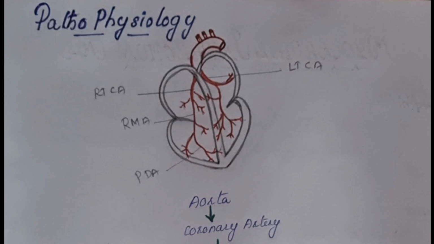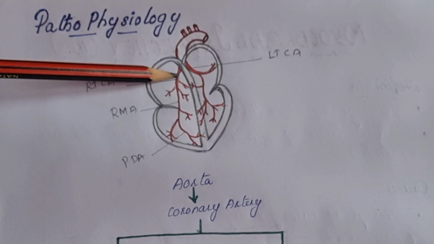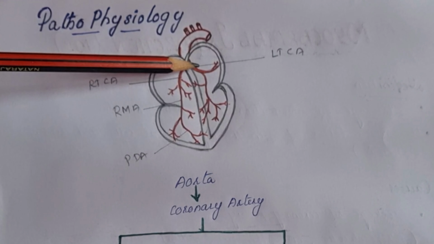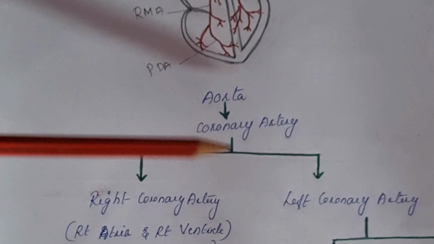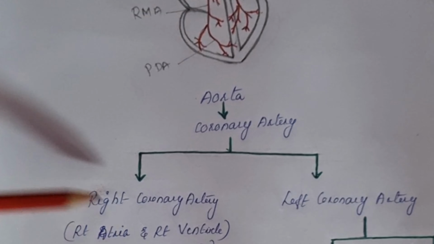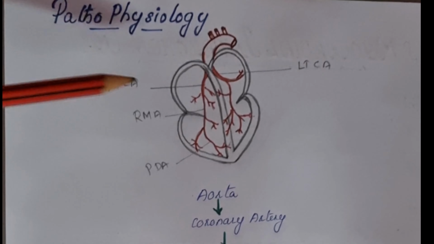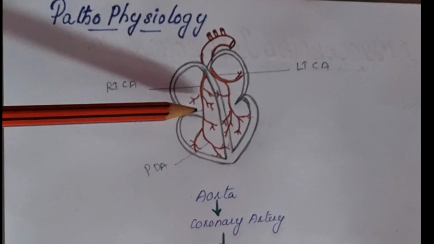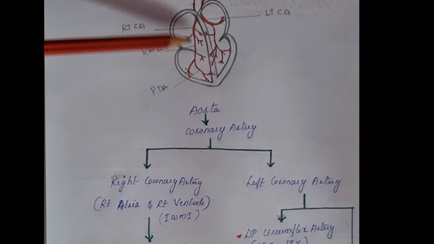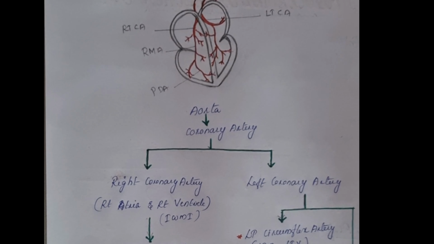Now let us see the pathophysiology. Here this is the aorta which supplies the myocardium with a right coronary artery and left coronary artery. These two are the branches of the aorta and they supply the myocardium. Now from the aorta, through the right and left coronary artery, the blood enters into the myocardium. So here the right coronary artery lies on the right atria and right ventricles. When there is any obstruction in this right coronary artery, inferior wall myocardial infarction can happen.